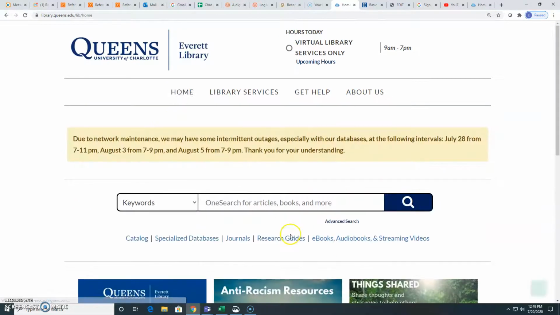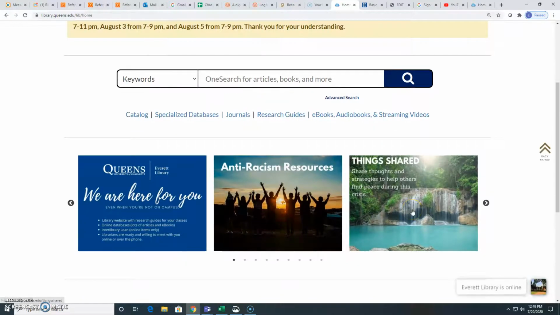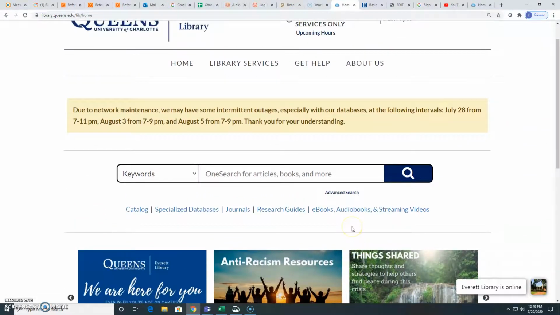Okay, so go back to home. I think we've gone over all of the website. Here are some stories as well. Another thing to remember is when you're asked to authenticate using our website or our information resources and you're not on campus, you will need to use your Queen's student ID and your Queen's password. So that's basically your email without the @queens.edu part and your password. And when you update your password for your courses or for your email, you also have to update it here when you authenticate for your library resources.